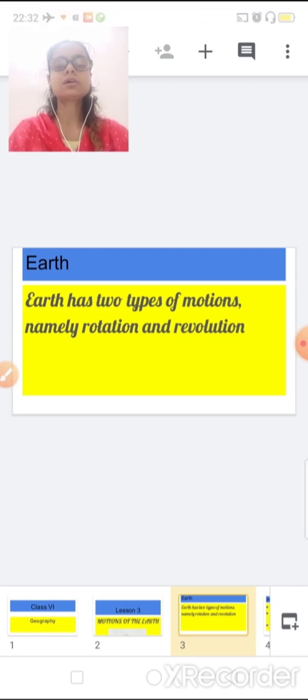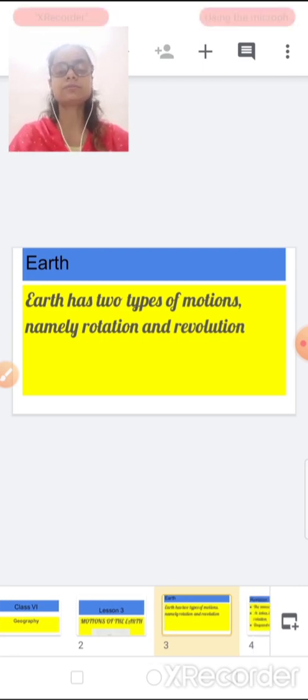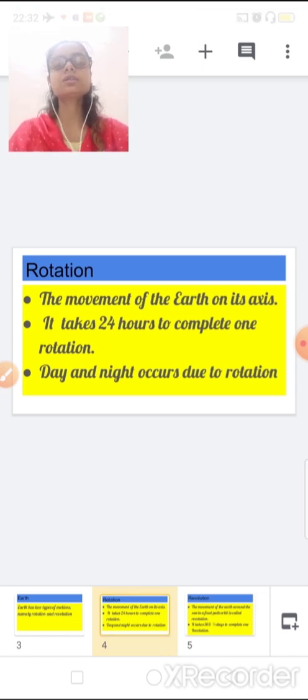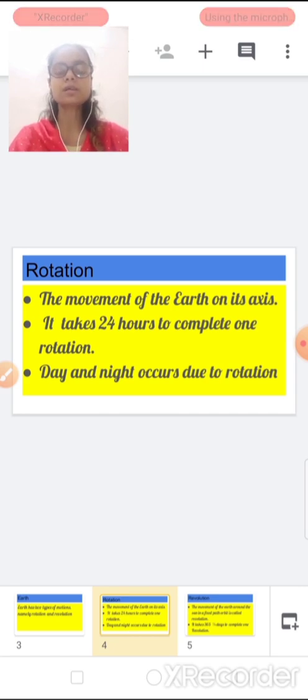Let's do a small recall of rotation. What is rotation? The movement of the earth on its axis is known as rotation. The main important part of rotation is that it rotates on its axis. Second thing, it takes 24 hours to complete one rotation. That's why one day is equal to 24 hours.